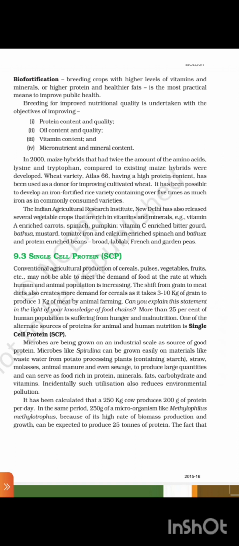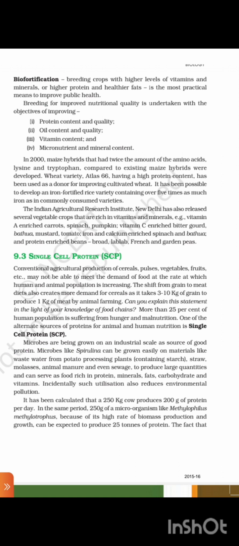Can you explain this statement in the light of your knowledge of food chain? More than 25% of the human population is suffering from hunger and malnutrition. One of the alternate sources of protein for animal and human nutrition is single cell protein. Microbes are being grown on an industrial scale as a source of protein.